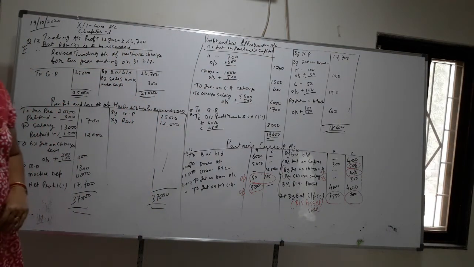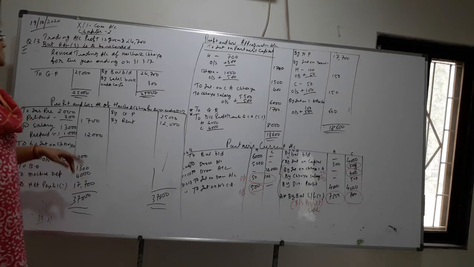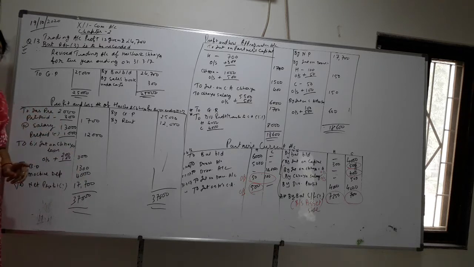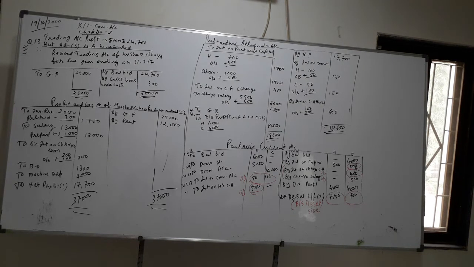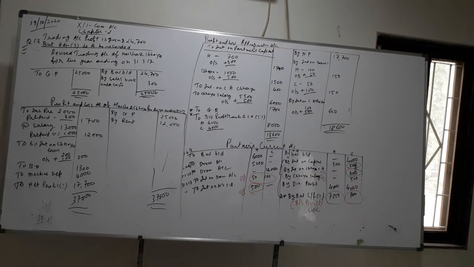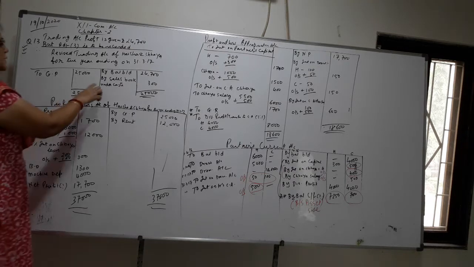Question 13. Chapter 2, Final Account. Question 13 is very important, children. Why? That I will tell you. In question 13, we have to draw a trading account because only one sales book is undercasted.